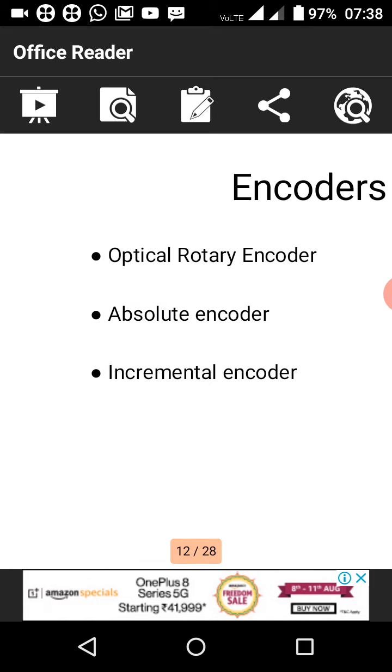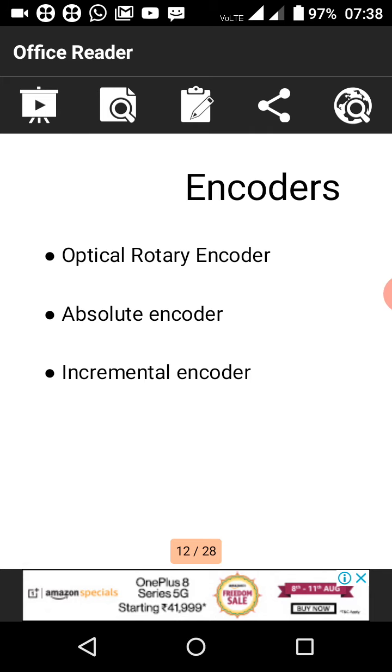Next, what are encoders? An encoder is a numerical device whose output is converted directly to digital data. They are widely used in NC machines as position and motion sensors.